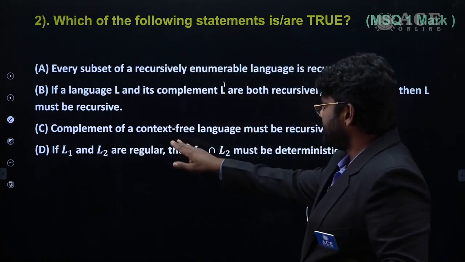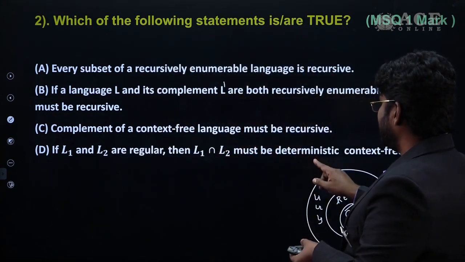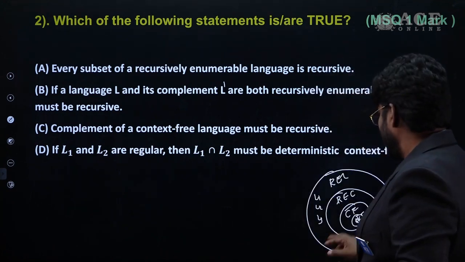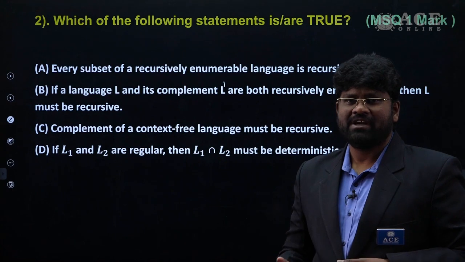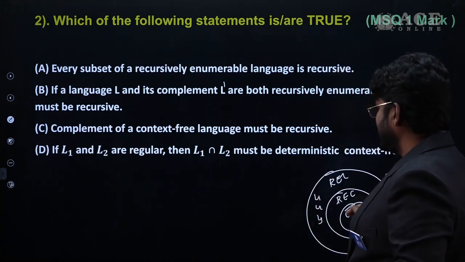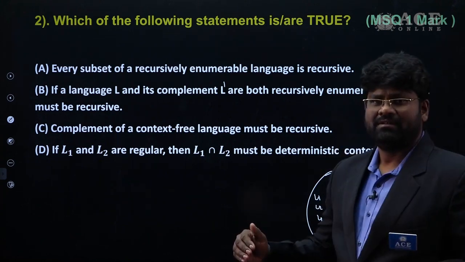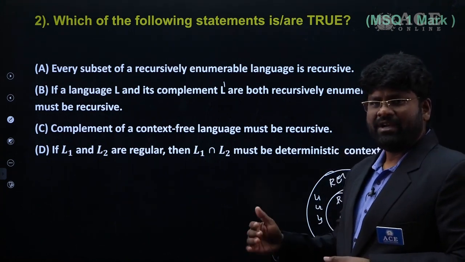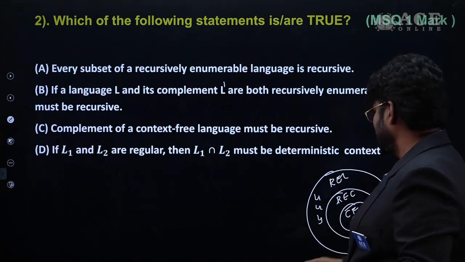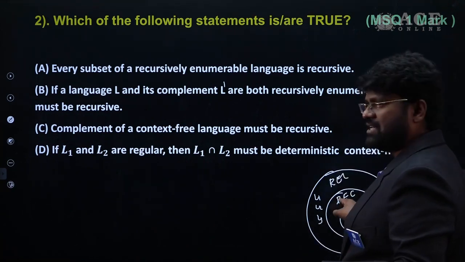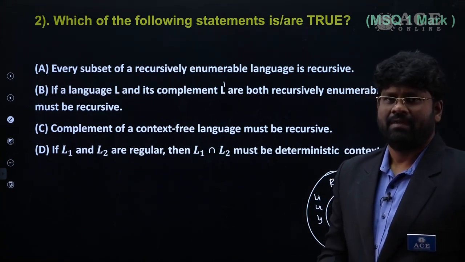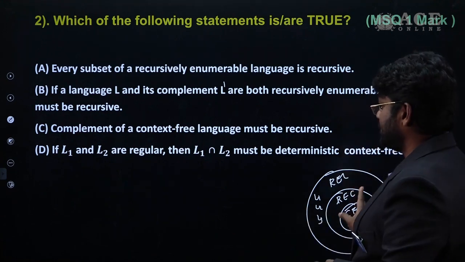And complementation of a context-free language must be recursive. This is also true. Why? Because context-free languages are not closed under complementation. If they are not closed under complementation, the result should be in the next level. When it comes to the next level, it should be recursive, because recursive languages are closed under complementation. That's why this statement is also true.